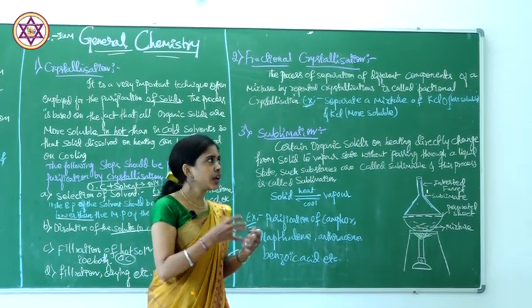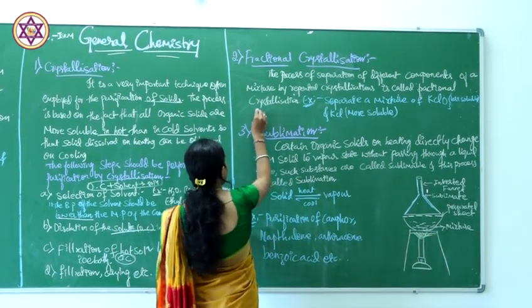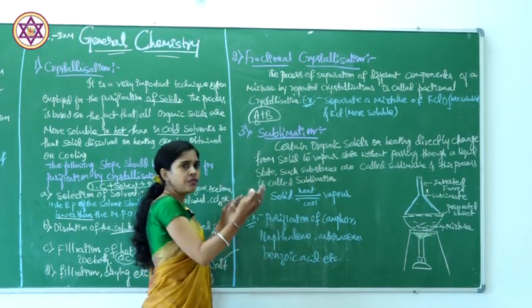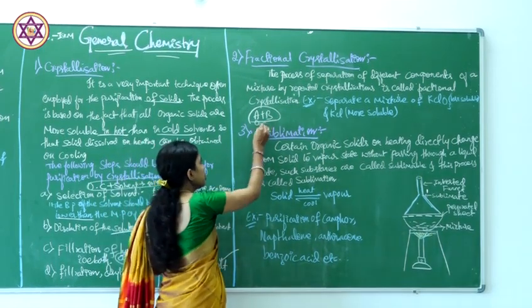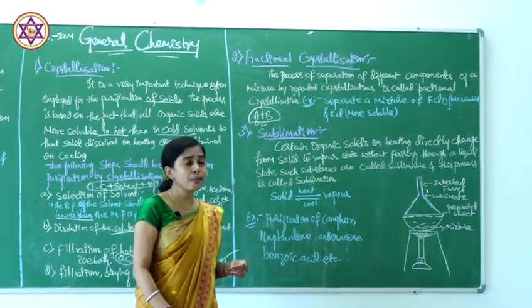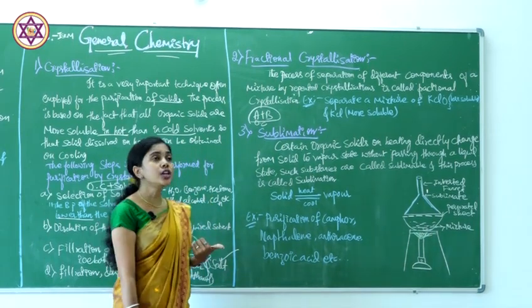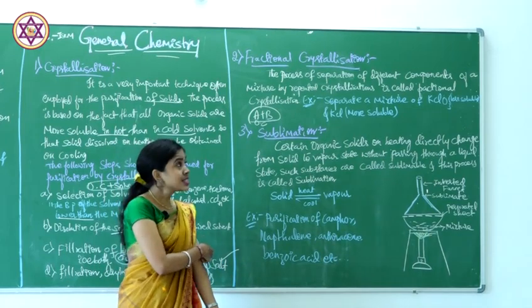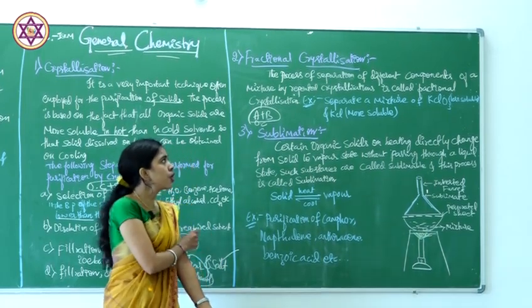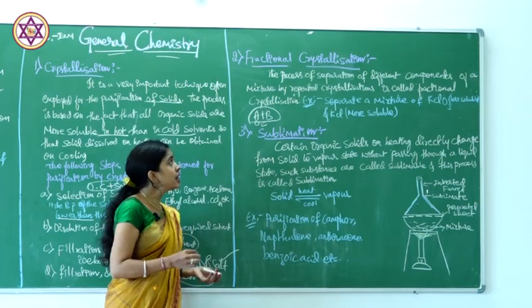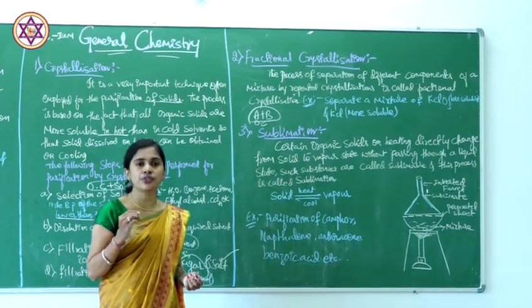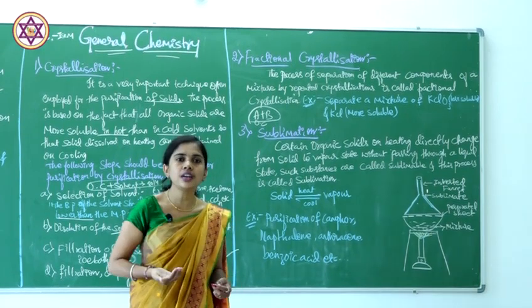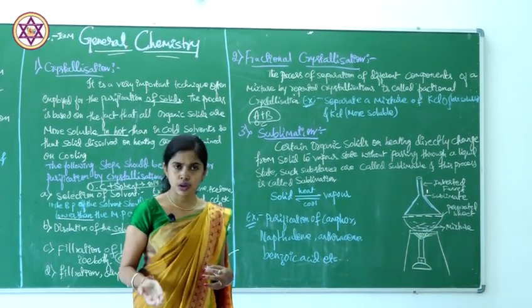If you have two organic compounds, let me consider A and B. We have to separate out A and separate out B. How can we separate them? That is done by fractional crystallization. What do you mean by fractional crystallization? It is the process of separating the different components of a mixture by repeating the crystallization. It is the same method as we did for the crystallization process.